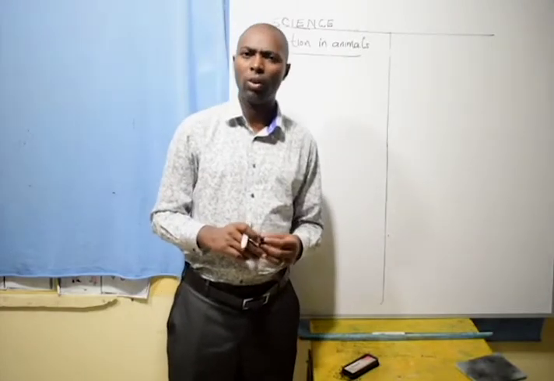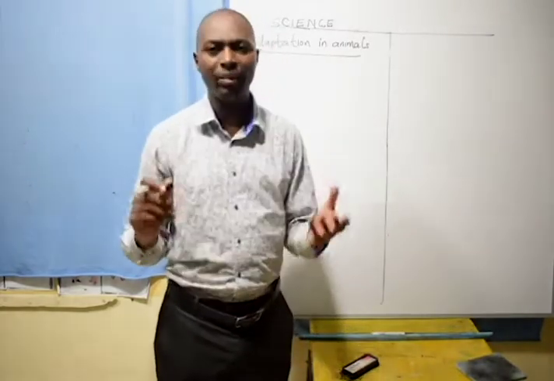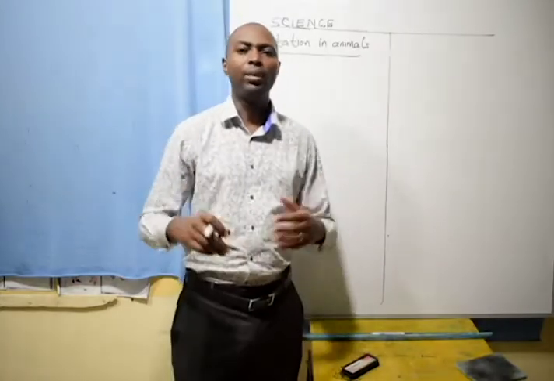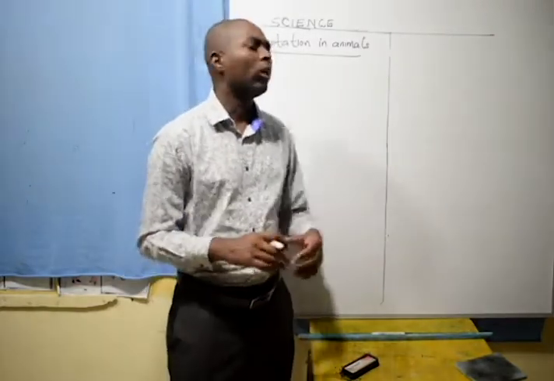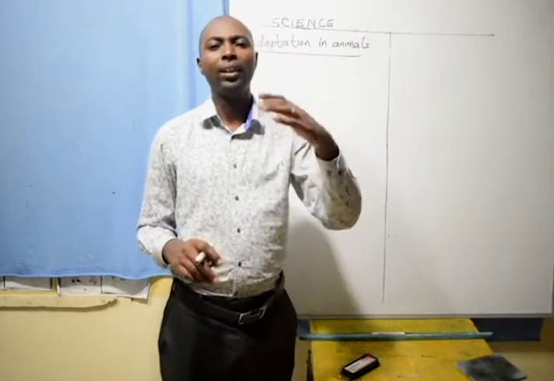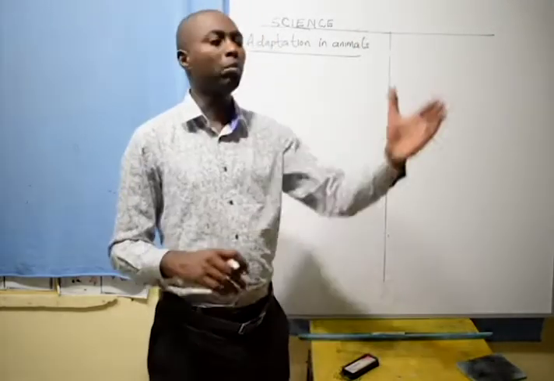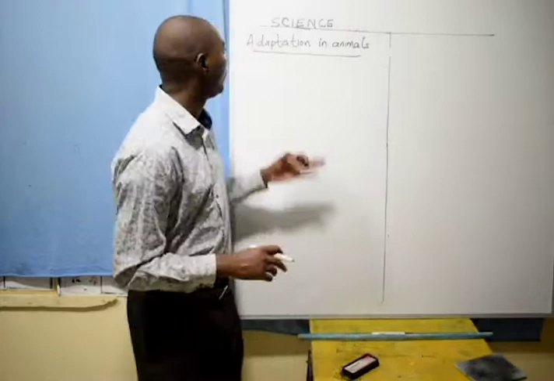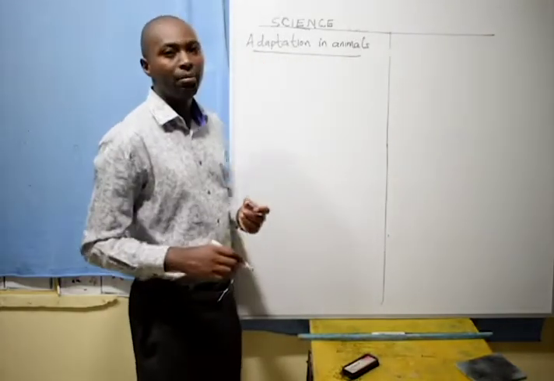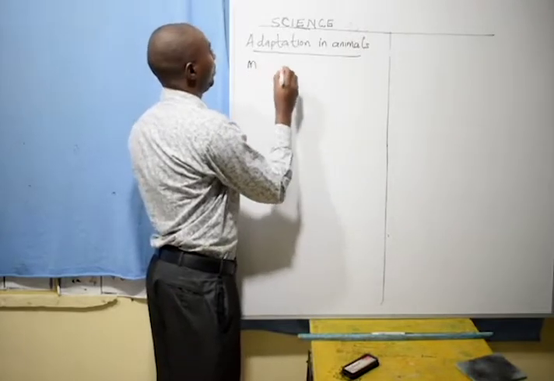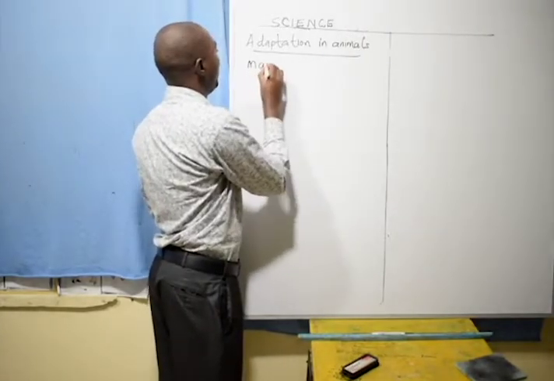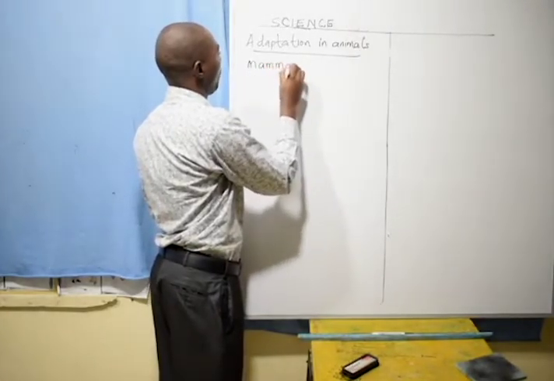Why do all animals not feed on the same diet? There are those that will have a mixed diet, flesh alone, and plants. Now, what features do they have that draw the line or show the difference? That's what I want to discuss as adaptation in mammals. I'll start by classifying mammals, and we are mainly going to discuss mammals.